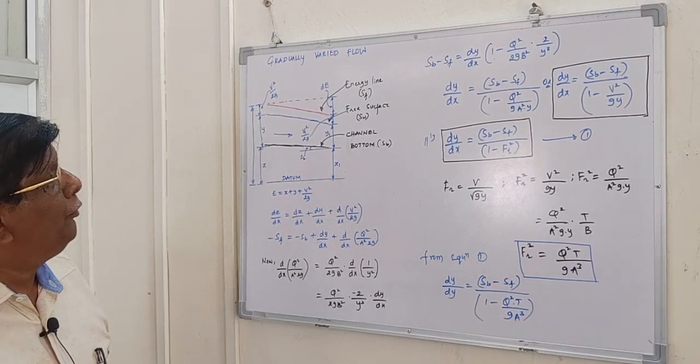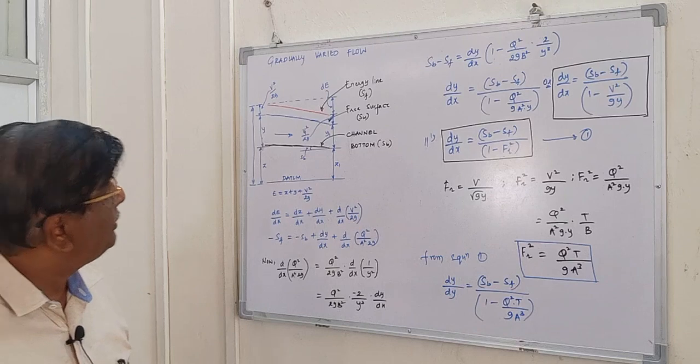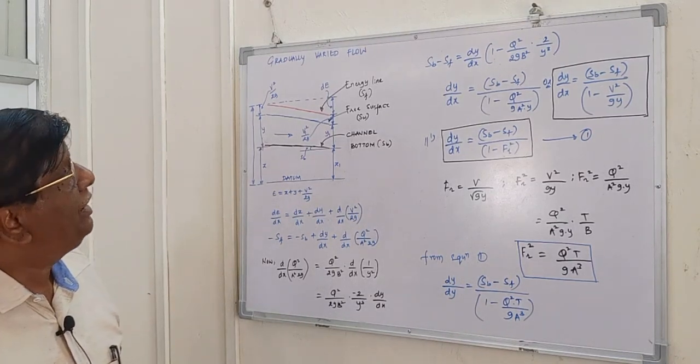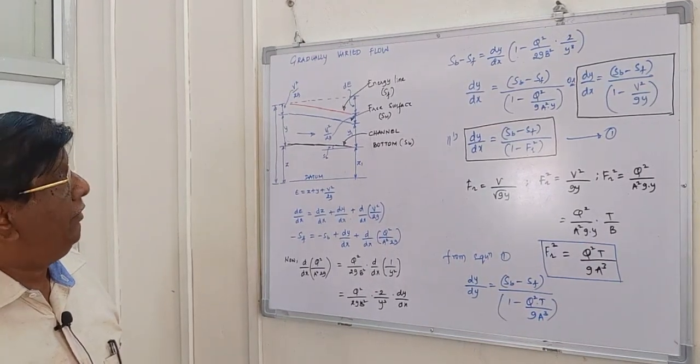In the uniform flow study, we have derived two mathematical equations, the flow equations: the Chezy equation and Manning's equation, to compute the discharge and velocity in the canal.